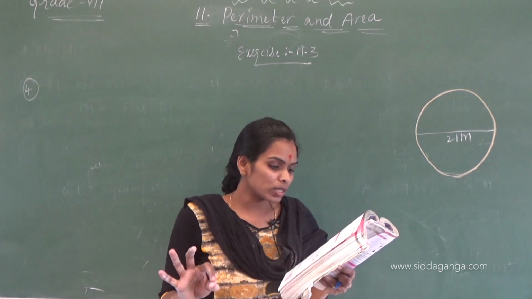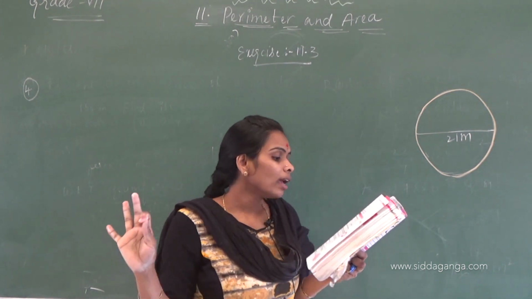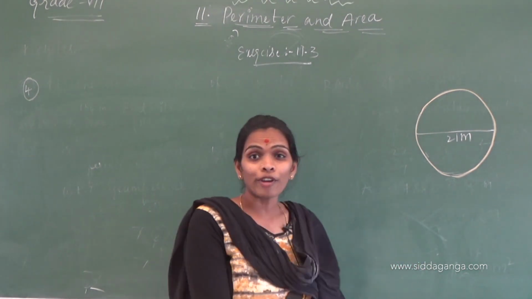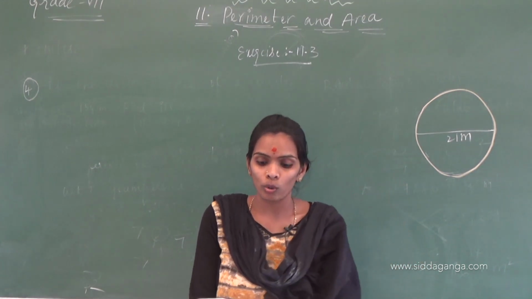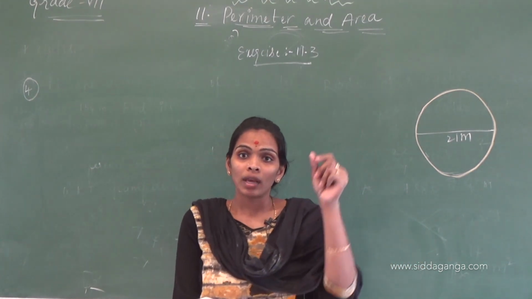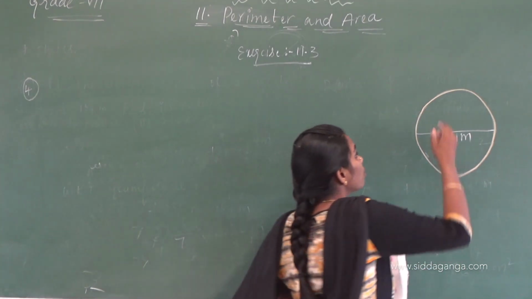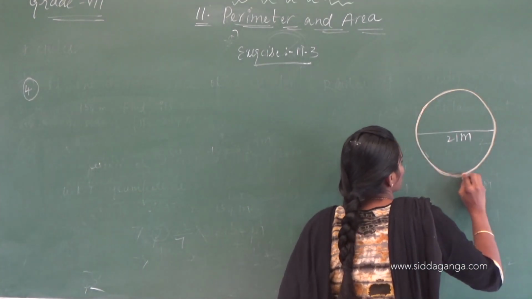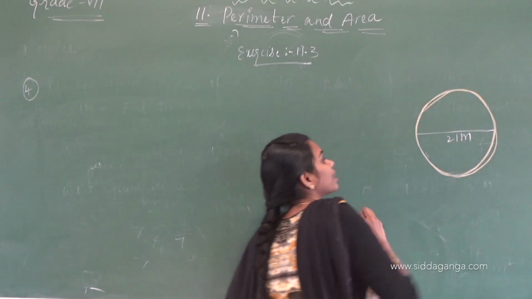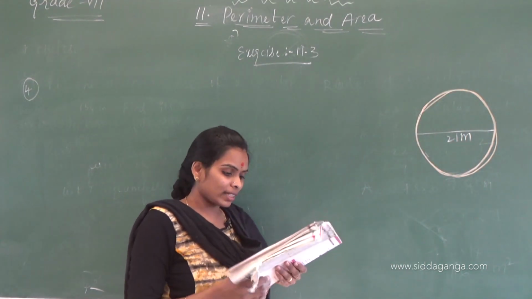By using one rope he fences it, but to fence this circular garden he needs 2 rounds. So with that length of rope, he wants to fence it 2 times.